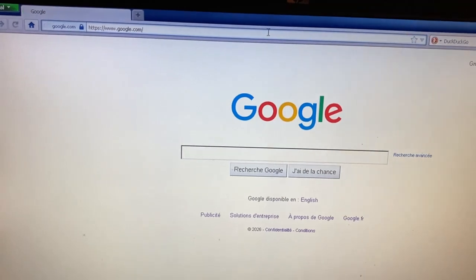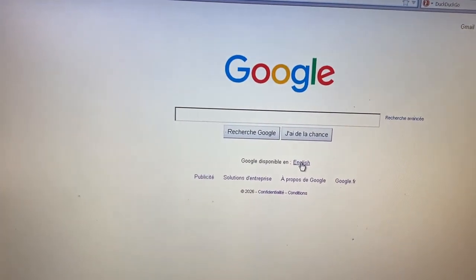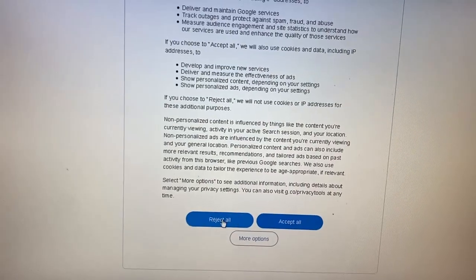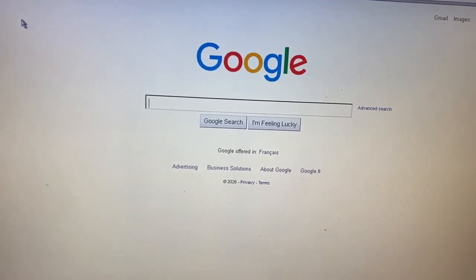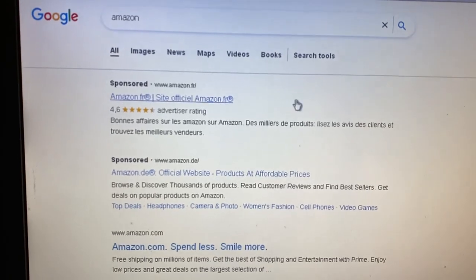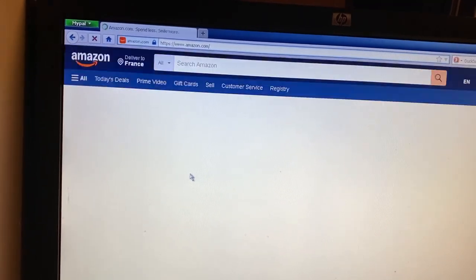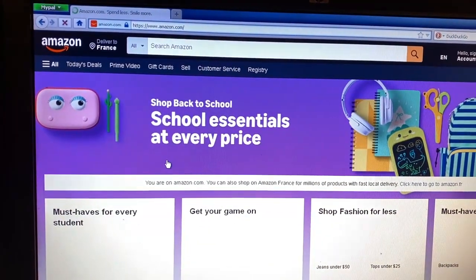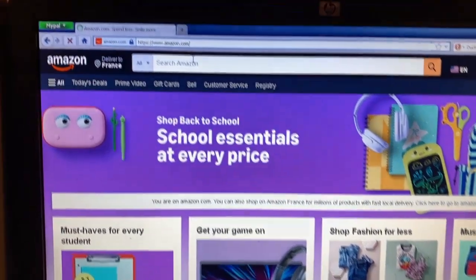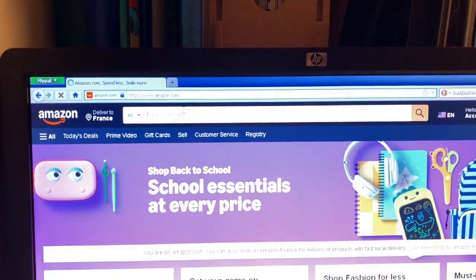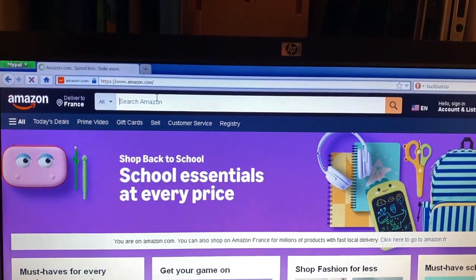Does it work better than Chameleon? Switch to English, reject, and we've actually changed the language. Let's actually try to go to Amazon for realsies because, last time I tried, it loaded nothing, and now let's try to load. And, oh my gosh, it actually works. I need a new PC. New PC. I tapped something.